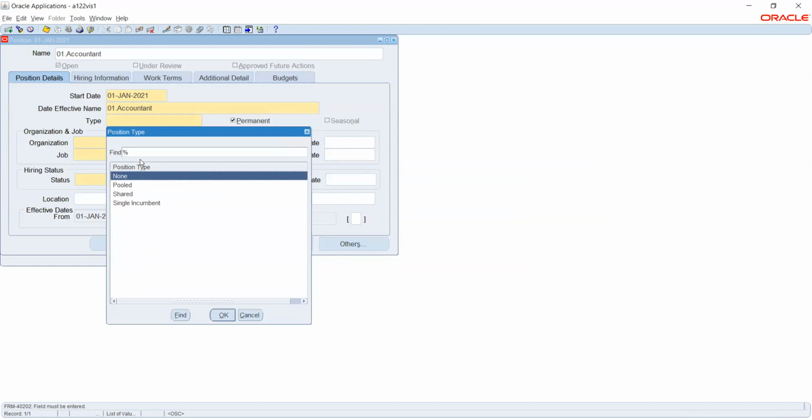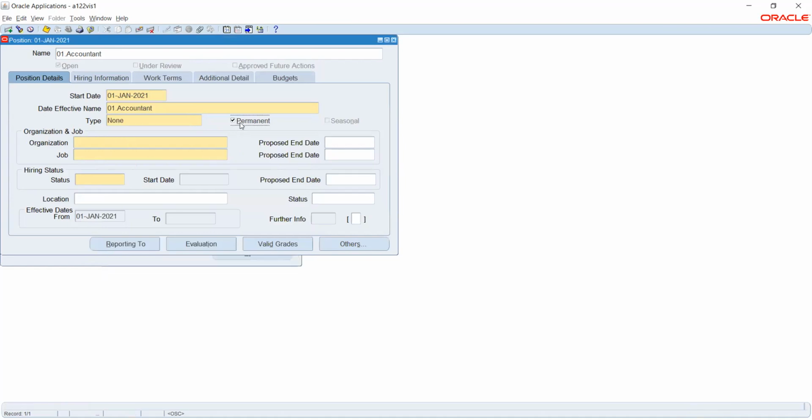How do we want to have it? Whether we want this as a single use, or as a shared role, or as a pooled one, which is nothing but a consolidated role. We will make it a single position. For now, I don't want to give all these shared options, so I will just say none.